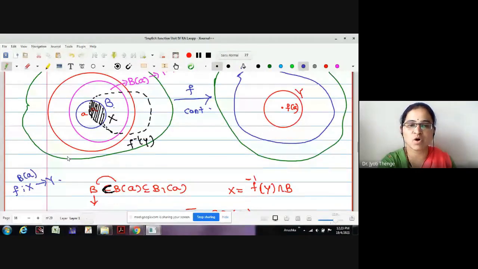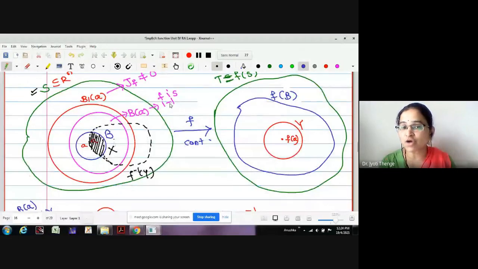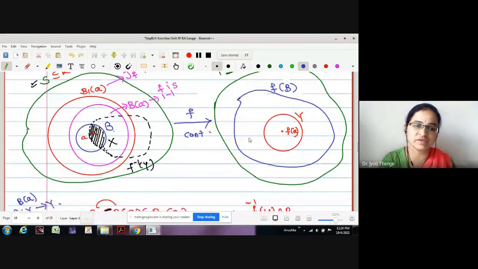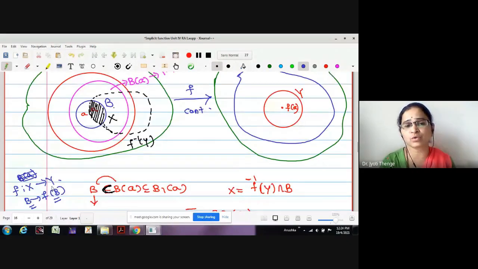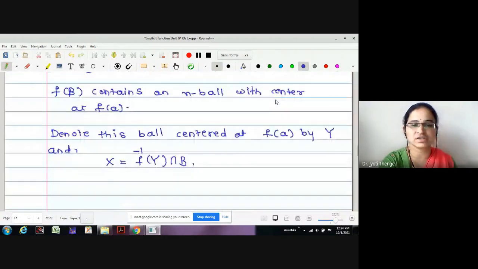On this ball, the function is 1-1, which is a stronger condition for the existence of an inverse. So on B it is 1-1, and f of B gives me onto. Therefore both conditions hold, 1-1 and onto. Therefore, the inverse exists, and we are going to find the inverse of this ball Y. Therefore, we have denoted X to be f inverse of Y intersection B.